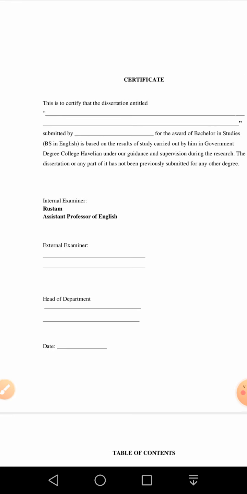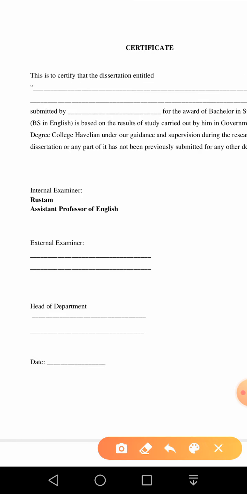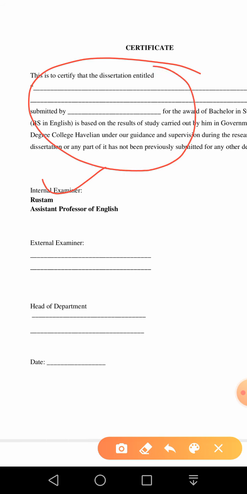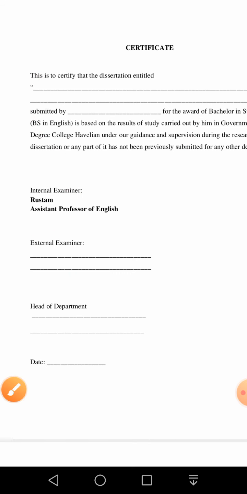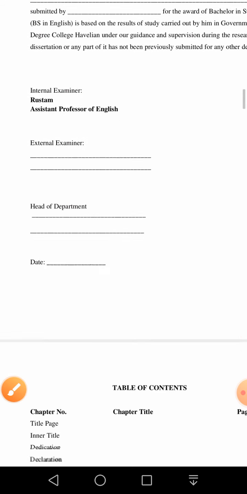This is the institutional certificate. The internal examiner gives some certificate here, then the external examiner, head of department, and date. So you can insert this page. I'll guide you how to fill it.